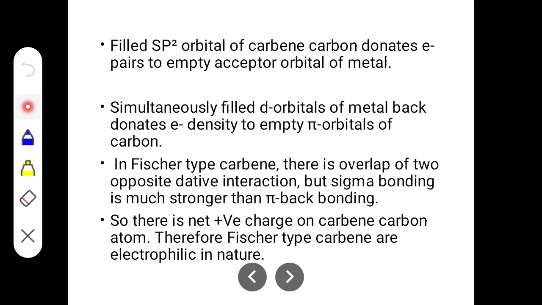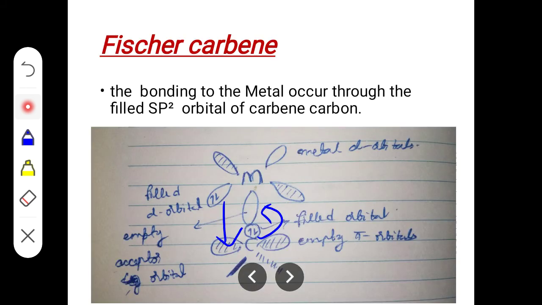Since sigma bonding is much stronger than the pi back bonding to the carbene carbon, there will be a generation of a net positive charge on the carbene carbon. So a net positive charge is generated on this carbon, and the metal will get the net negative charge. That means a delta negative charge is generated on the metal and a delta positive charge will be generated on the carbon, because this back bonding is very weak compared to the other. The carbon will get the slightly positive charge, while the metal will get the slightly negative charge.